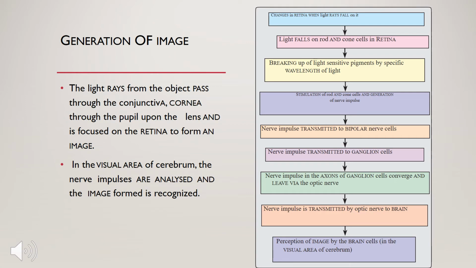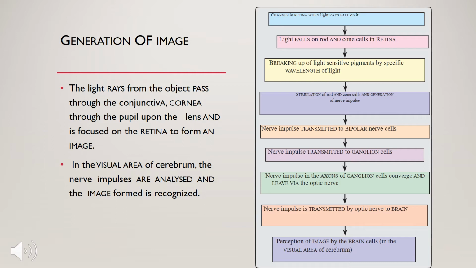Generation of image. Now let us study how an image is formed and how our eye recognizes an image. The light rays from the object pass through the conjunctiva, cornea, and the pupil upon the lens, and are focused on the retina to form an image. So the image is formed on the retina. The visual area of the cerebrum: the cerebrum consists of lobes, and each lobe has a certain function. The visual area is a function of the cerebrum. The cerebrum analyzes the nerve impulses and the image formed is recognized.